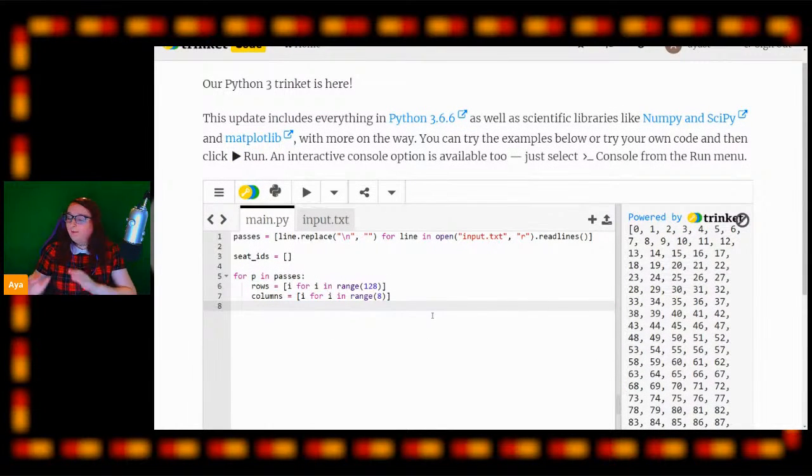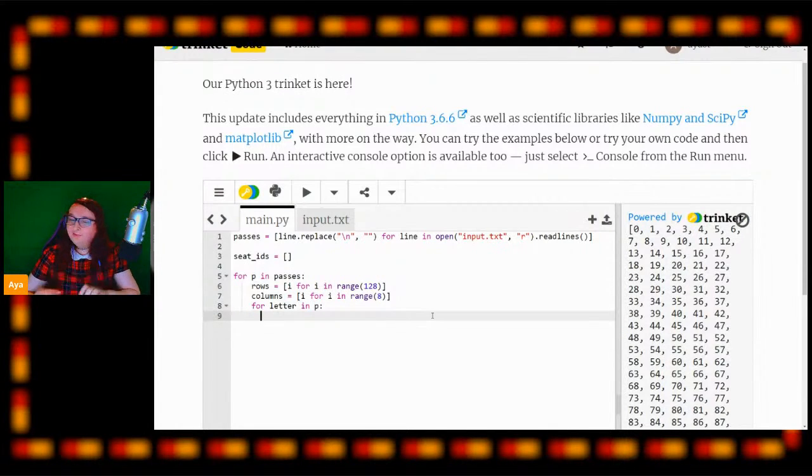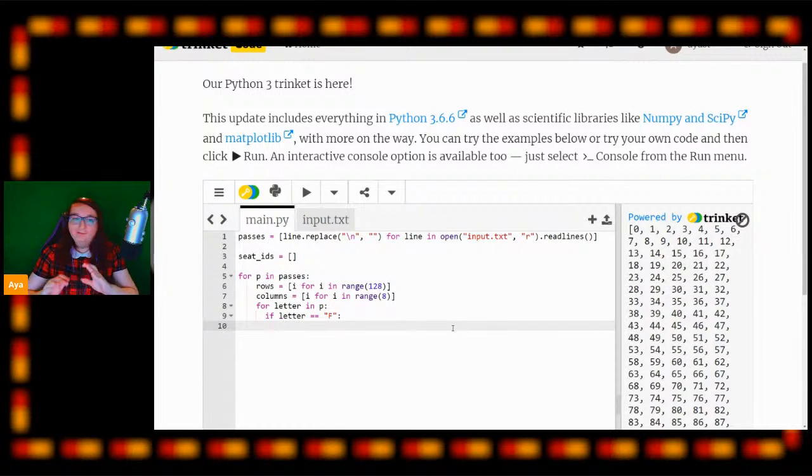So now we're going to start breaking these arrays down based on the letters in the string. We're going to say for letter in p. So for every letter in this boarding pass, we are going to make a modification to one of these arrays. If letter is equal to F, we know we want to get the front half of the rows. We want to get the first half of the rows array and throw away the back half.